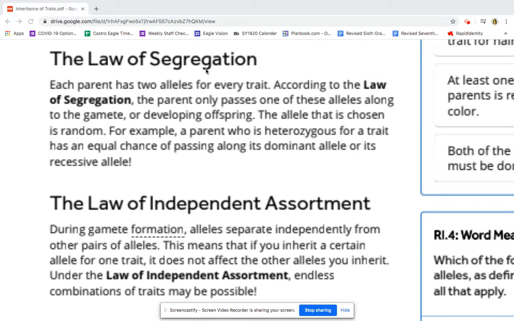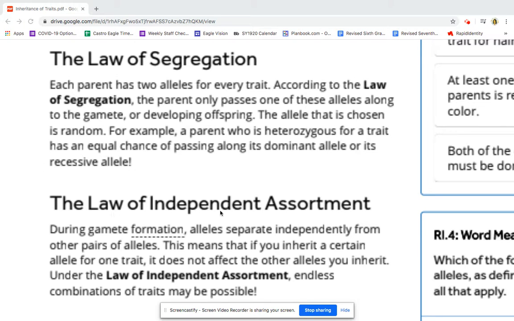The law of segregation. Each parent has two alleles for every trait. According to the law of segregation, the parent only passes one of these alleles along to the gamete, or developing offspring. The allele that is chosen is random. For example, a parent who is heterozygous for a trait has an equal chance of passing along its dominant allele or its recessive allele.